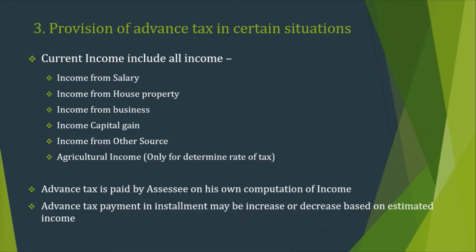Now topic number 3, we will discuss the provision of advance tax in certain situations. But before starting the situations, we will discuss what the current income is. Current income includes all the income, meaning income from salary, house property, business, capital gain and other sources, as well as agriculture income, only to determine the rate of tax. Only for that purpose will we include agriculture income, and we will follow the same provisions as mentioned for income from agriculture business. There is partial integration and other things we have to follow.